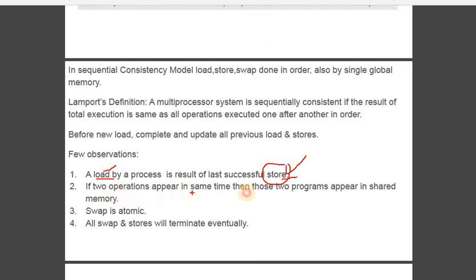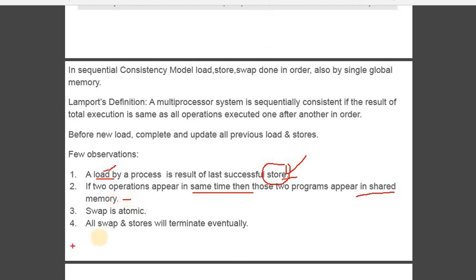If two operations appear at the same time, then definitely they appear in the memory. Very simple. If two students are appearing for the 7th semester ACA subject university examination, definitely they are called classmates, no matter whether they are in the same college or not, same division or not, but they belong to the same class.